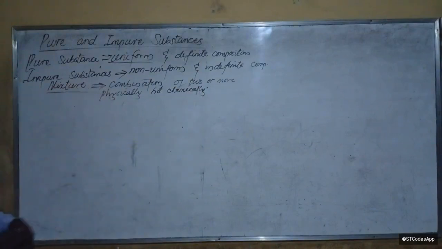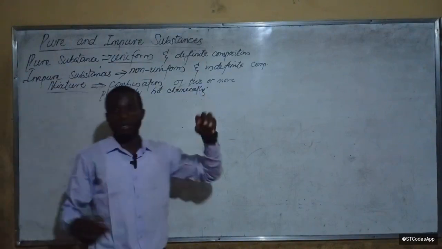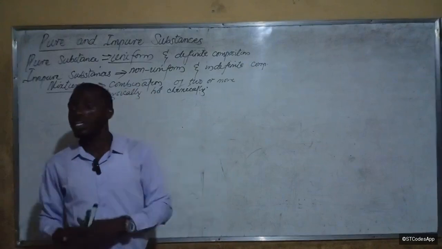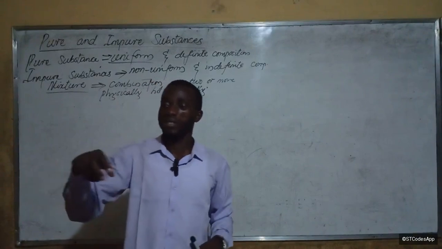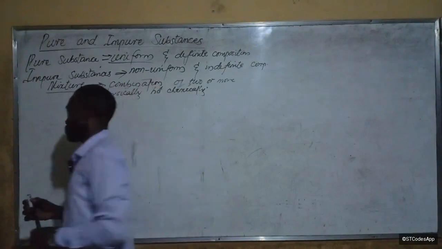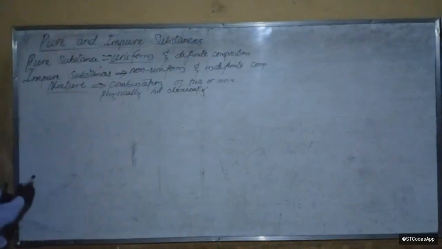What's a mixture? A mixture is a combination of two or more substances that are physically combined, but not chemically combined. Right. Good. Now let's talk about the types of mixtures.